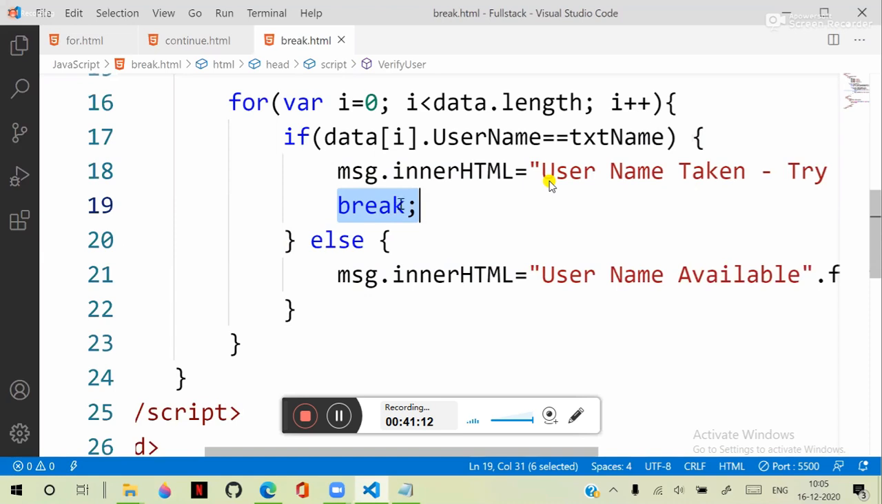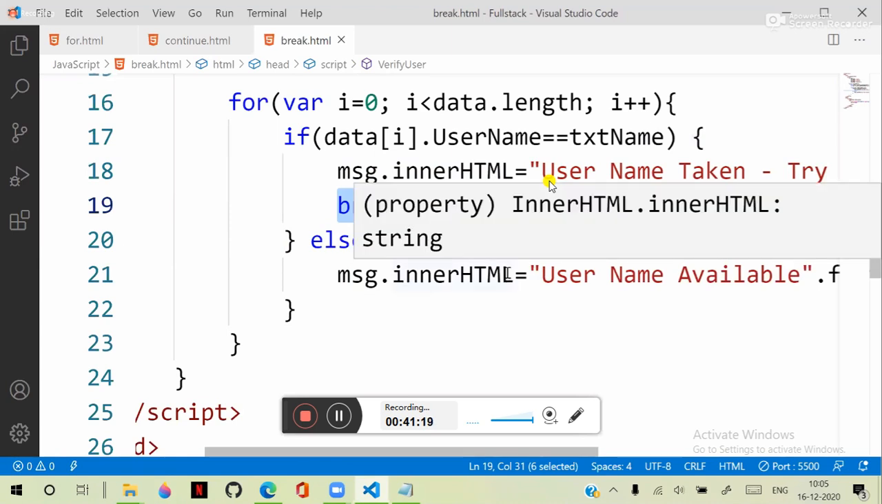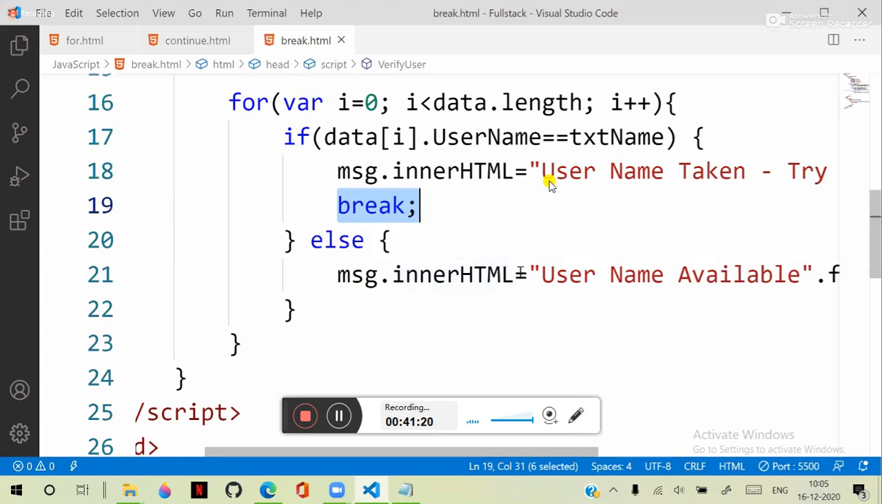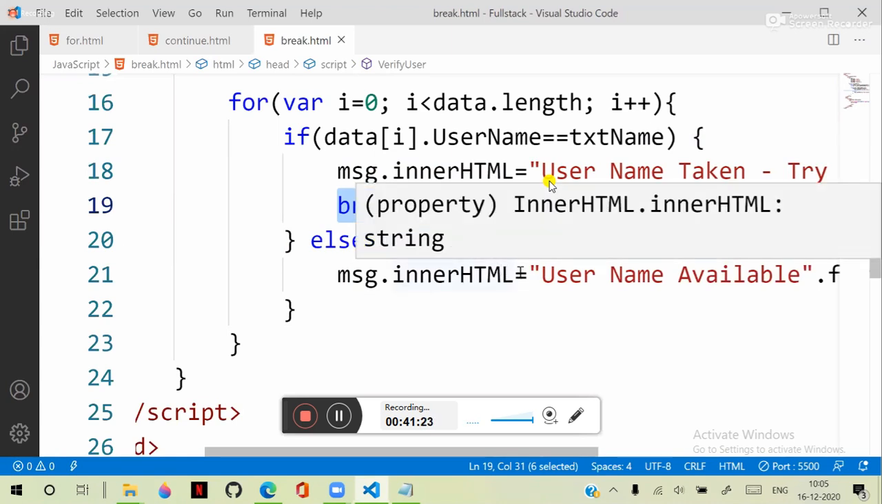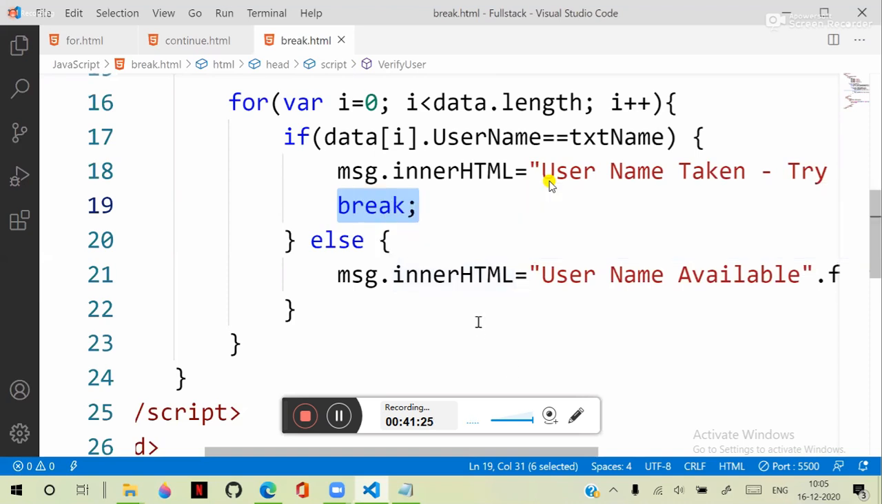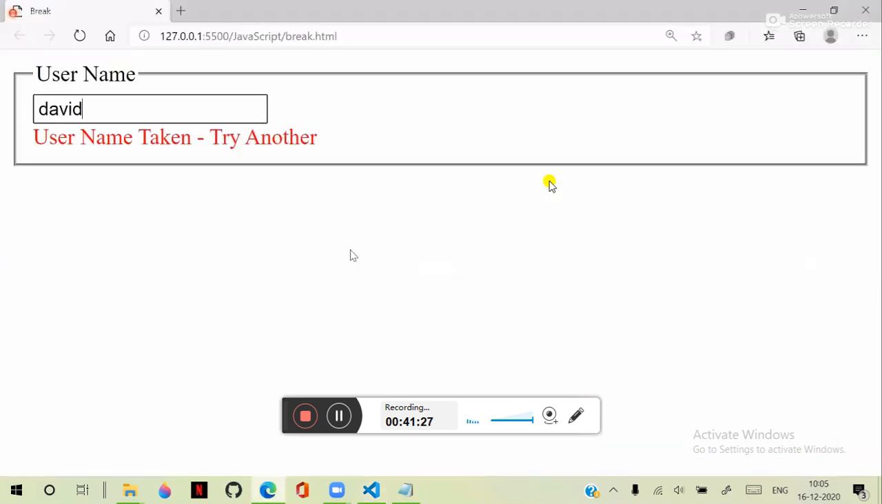It should stop. Then we need to configure the break, so that it stops at that particular location. Then I entered David1, it is available. David is not available. Underscore is available. NIT, that is not available. It's taken.